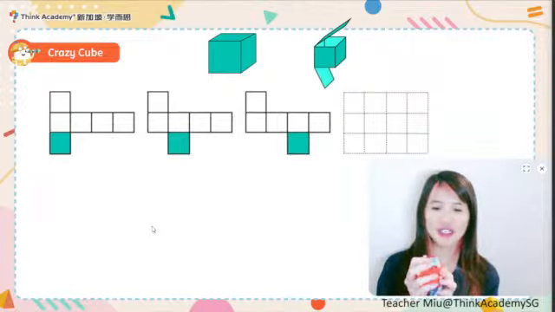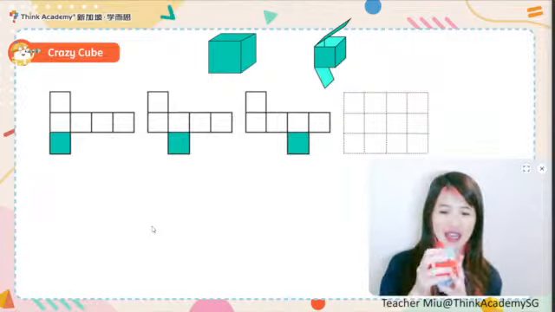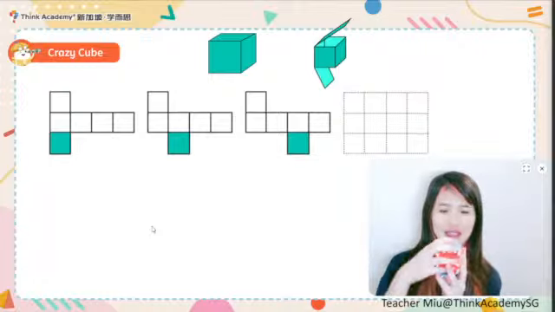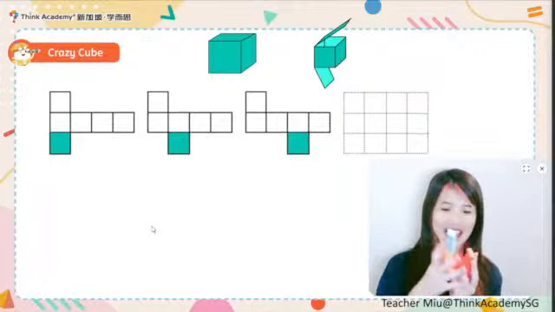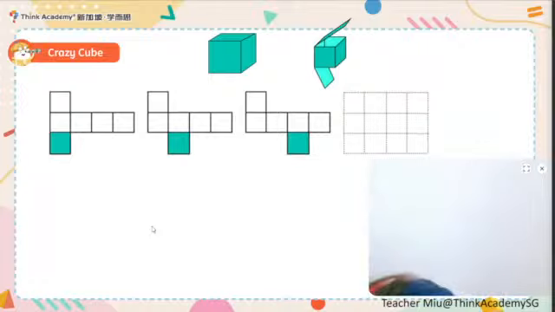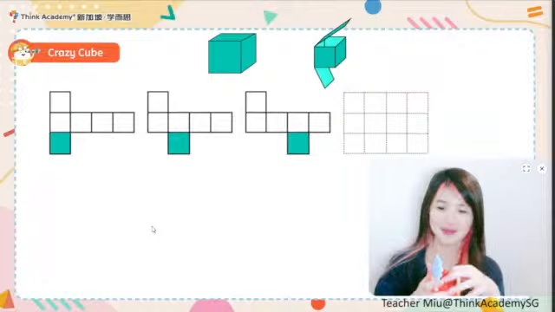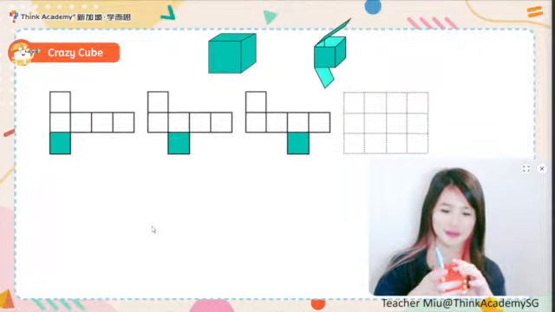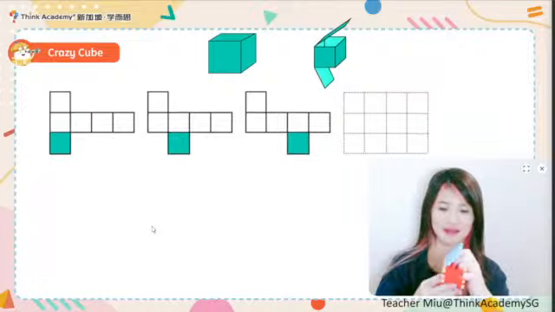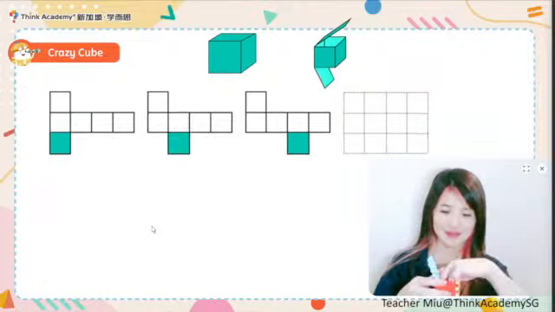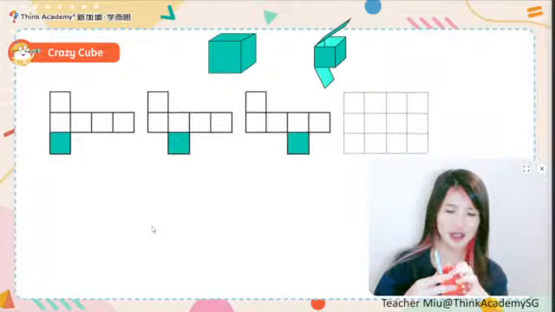So again, I open its head on the top, like this. And then I open its bottom to another side, like this. Here. Again, I will just open it from this side.